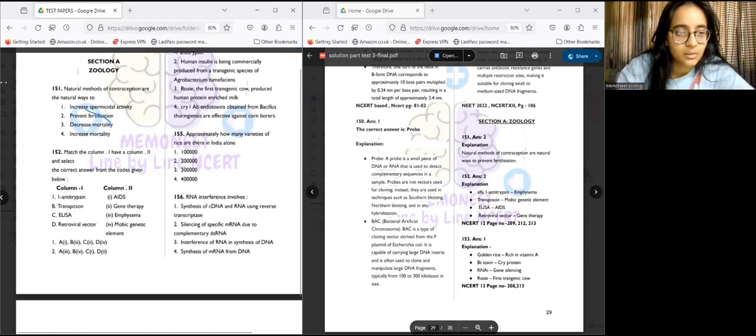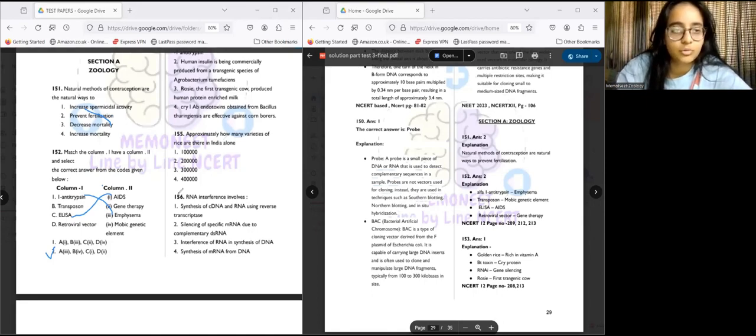Now, what else do we have? We have ELISA. ELISA is used in AIDS; for testing AIDS, ELISA is used. For alpha-1 antitrypsin, it is emphysema. These are the correct answers. To match the options, it's C1. Therefore, answer number 2 is correct.